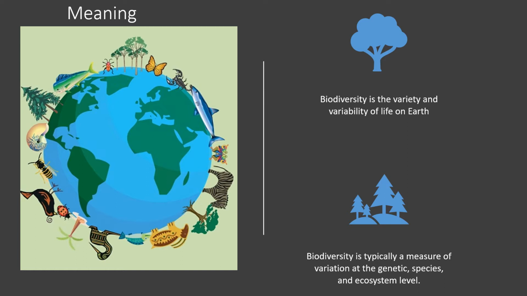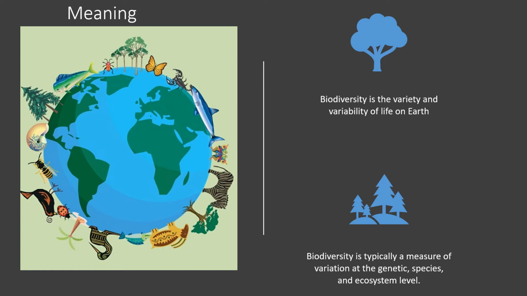So these are all chain reactions. If any small damage happens to one ecosystem or one life, it affects different components of this ecosystem. Biodiversity is the variety and variability of life on this planet.